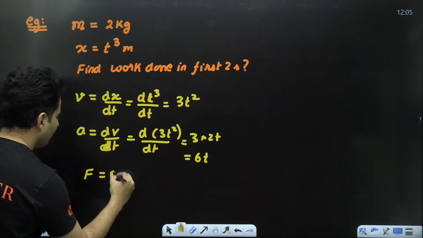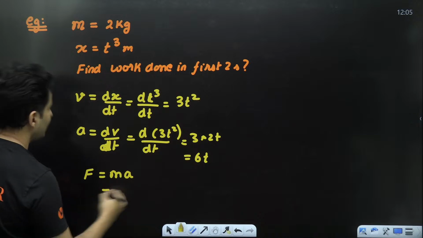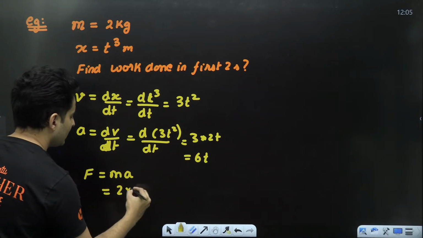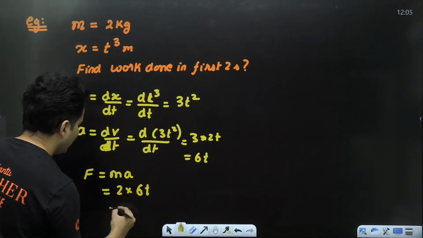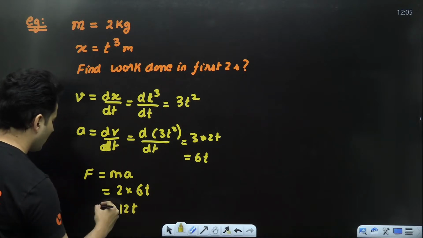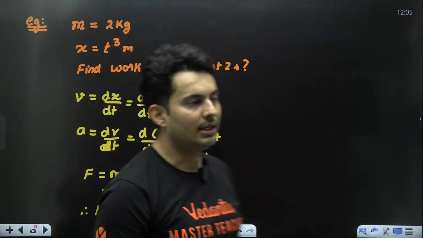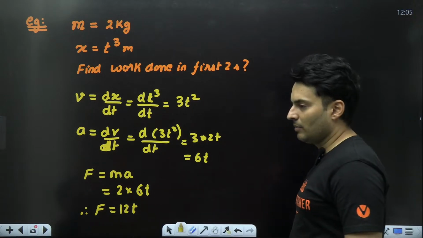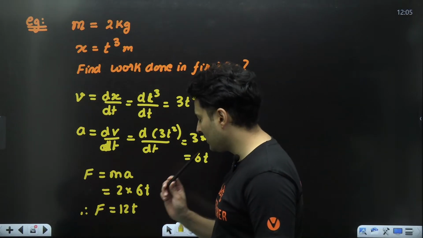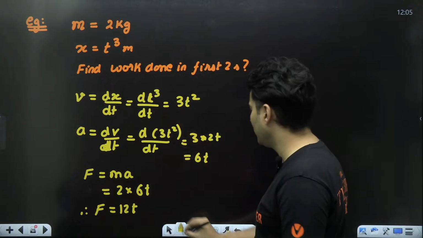Force is nothing but mass times acceleration. Mass is given to be 2. Acceleration is given to be 6t. So hence it will be nothing but 12t. Okay. So the force is given to be 12t. Interesting. But again, then there is a problem. Force is not a function of x, it is a function of time. Let's see what to do with it.